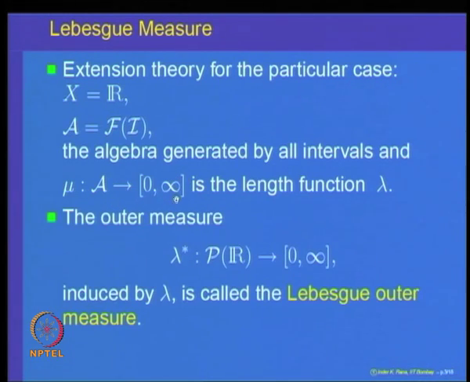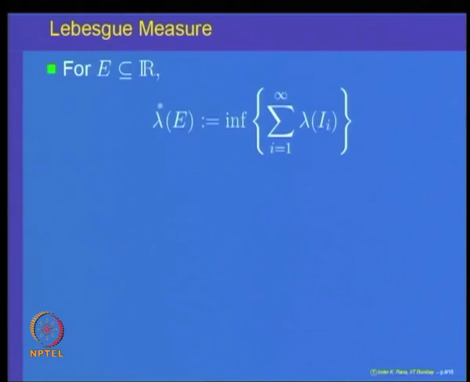The outer measure induced by this length function, which is denoted by lambda star, is on all subsets of the real line, and that is called the Lebesgue outer measure.